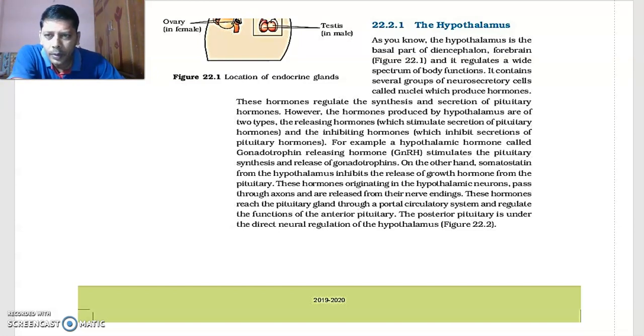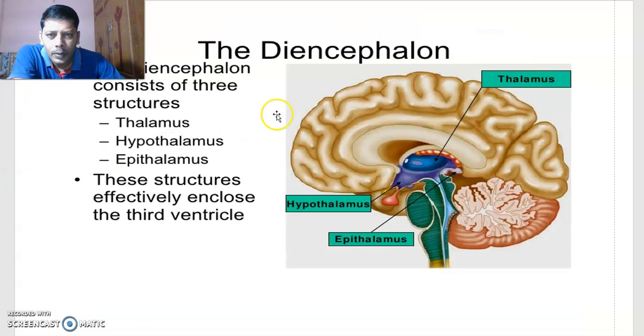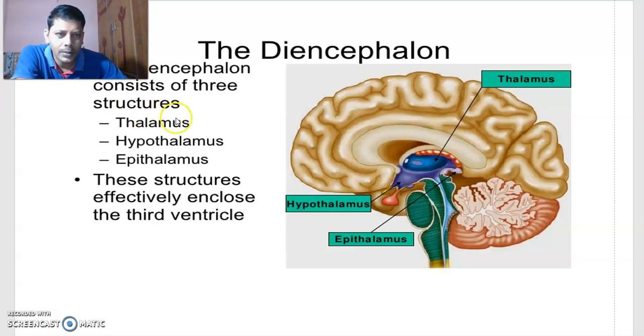The diencephalon consists of three structures. Diencephalon is a part of the forebrain. Forebrain is a part of the brain. Brain is a part of the central nervous system.